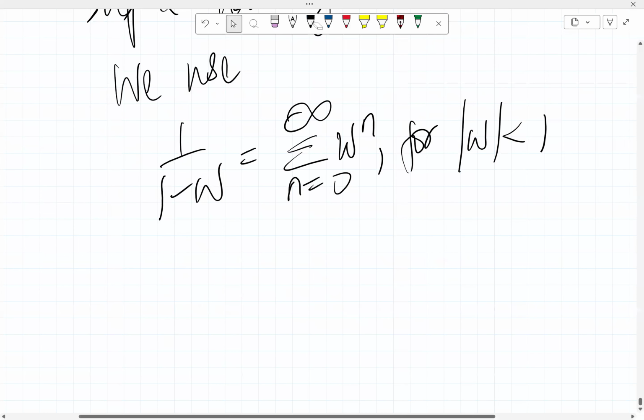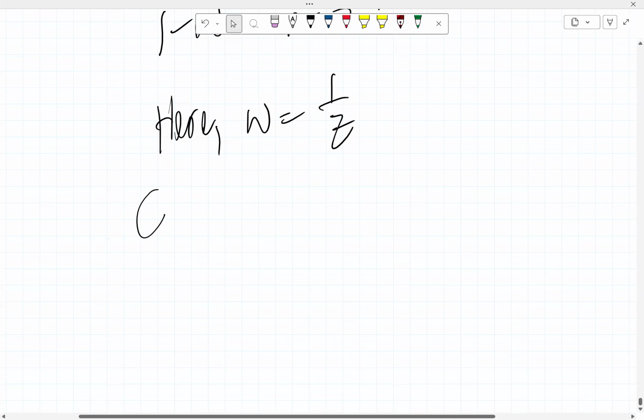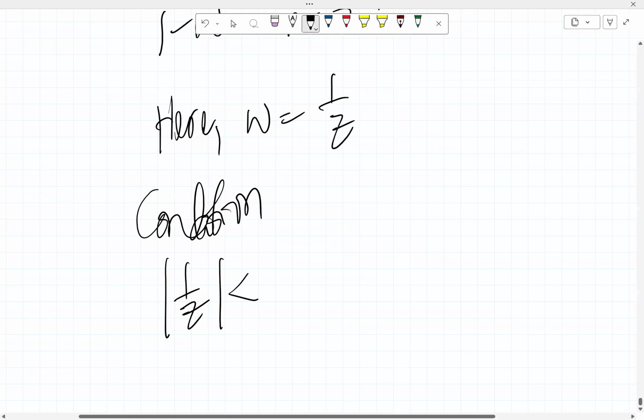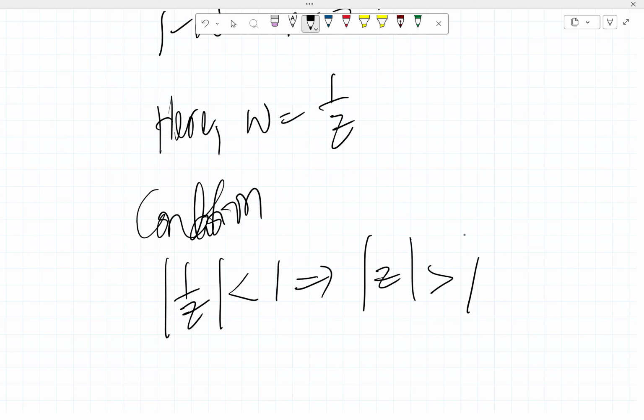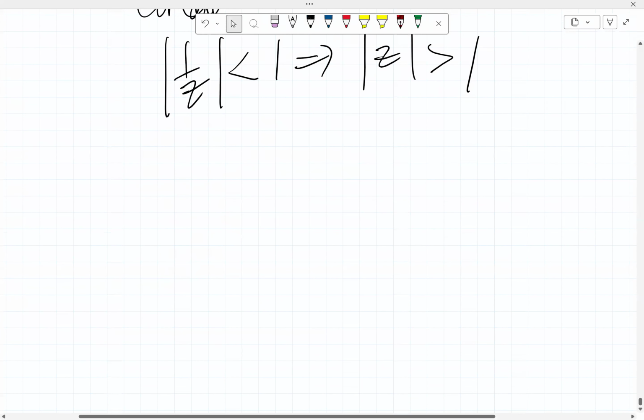So here now, if we have w to be 1 over z, then we have this condition: the absolute value of 1 over z is less than 1, which implies that the absolute value of z is greater than 1. So that's the condition we are working with. In that case, we can then go to step 3 where we expand.